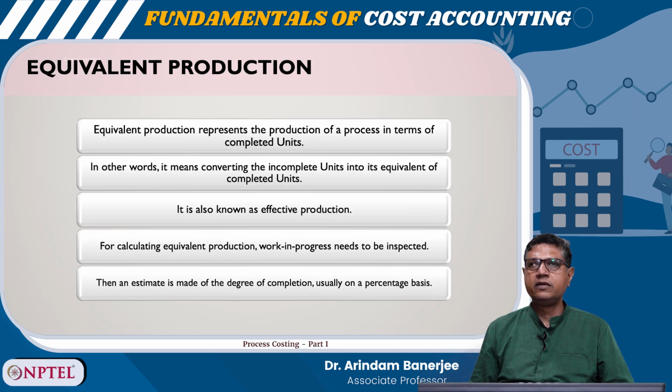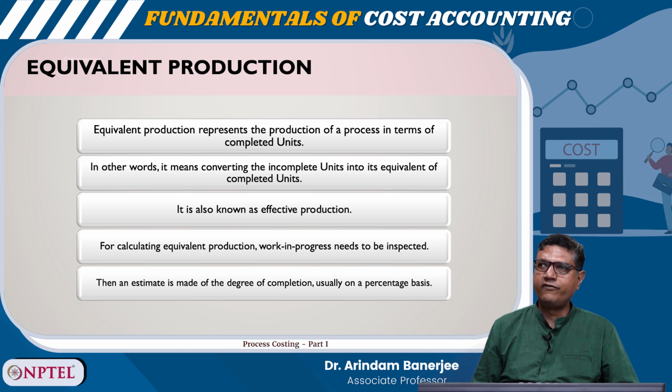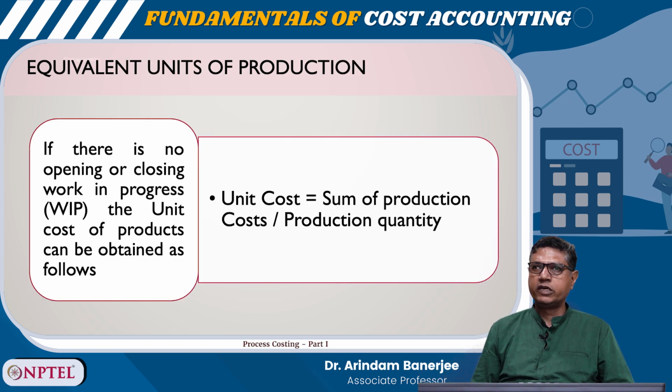What is equivalent production? Equivalent production represents the production of a process in terms of completed units. In other words, it means converting the incomplete units into its equivalent of completed units. It is also known as effective production. For calculating equivalent production, work in progress needs to be inspected. Then an estimate is made of the degree of completion, usually on a percentage basis. Equivalent units of production: if there is no opening or closing stock in progress, then the unit cost of products can be obtained as follows. Unit cost is equal to sum of production cost divided by production quantity.